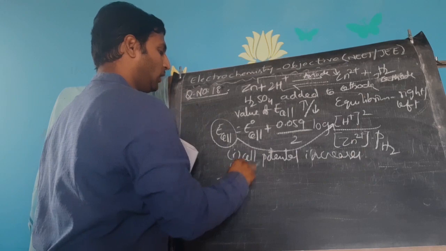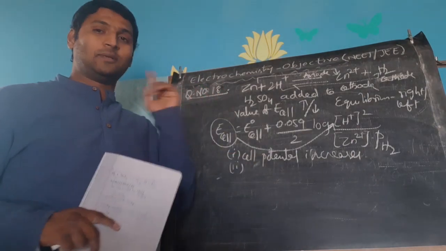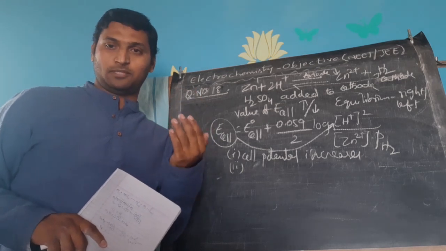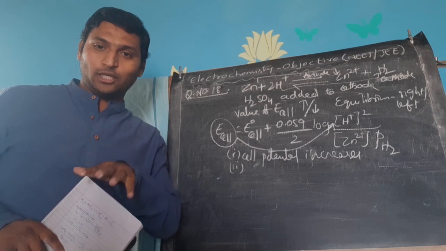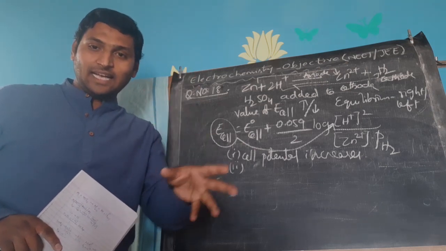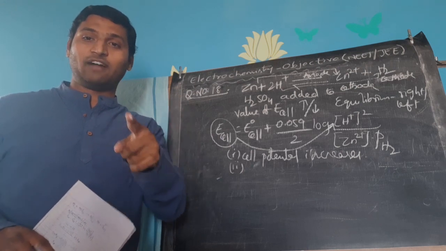Then the second one was about what happens to equilibrium, right? Now, to understand what happens to equilibrium, we need to apply Le Chatelier's principle. And what does Le Chatelier's principle say? Any change you try to do externally, the equilibrium will adjust itself in such a direction where the change you have done will be nullified,